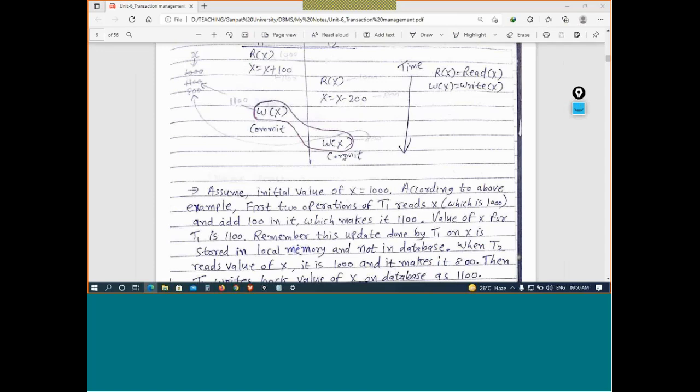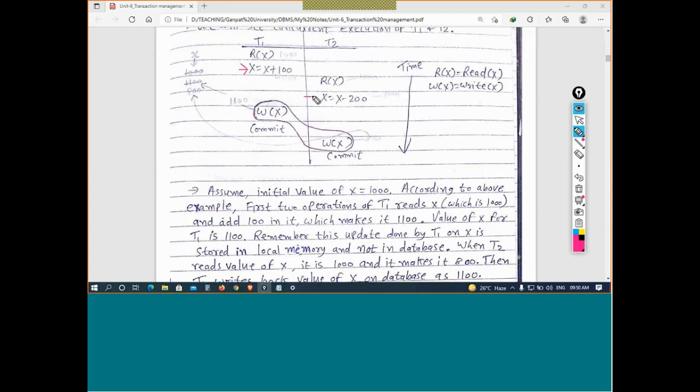So here what is happening, if you see, this is updating the variable, but it is not writing. It is also updating the variable, but it is not updating the database. So whenever this operation updates the database and it commits, now after transaction one completes, this T2 starts. Starts means only the write operation is remaining. It starts with the write operation and then it is committing. Okay. So now what will happen?